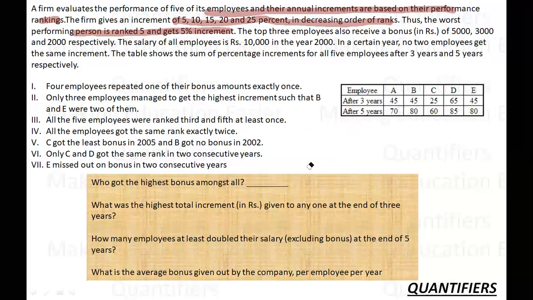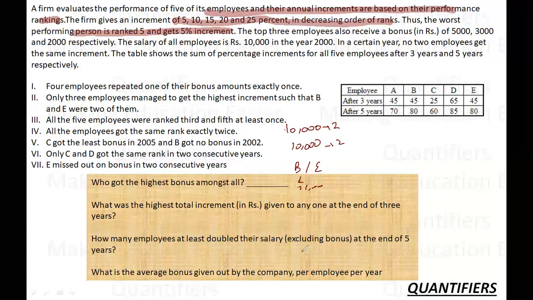Now what are the conditions saying? 4 employees repeated one of their bonus amounts exactly once. So if an employee is repeating one of the bonus amounts exactly once, for example, let's say he's repeating 10,000 twice, which means there are 2 years in which he has got second rank. Only 3 employees managed to get the highest increment such that B and E were 2 of them. So B and E received 25% at least once. Sorry, got the highest rank at least once. That is 5,000.